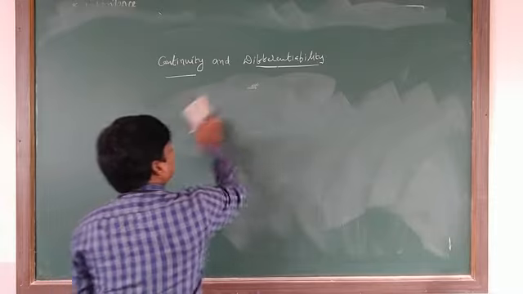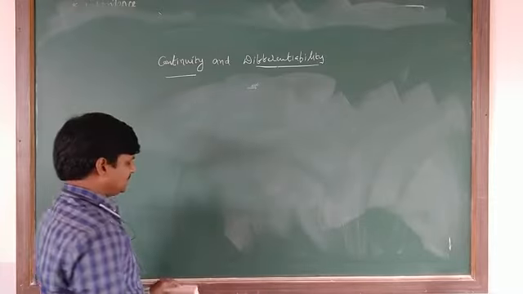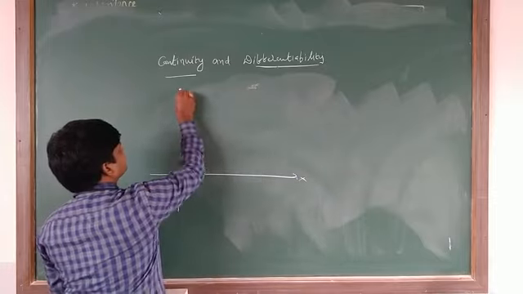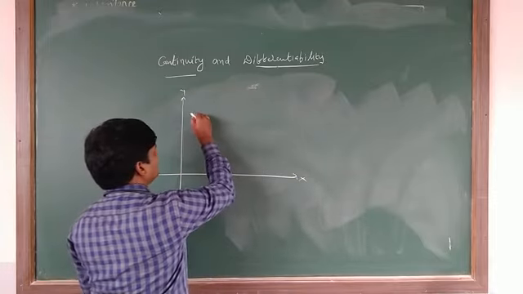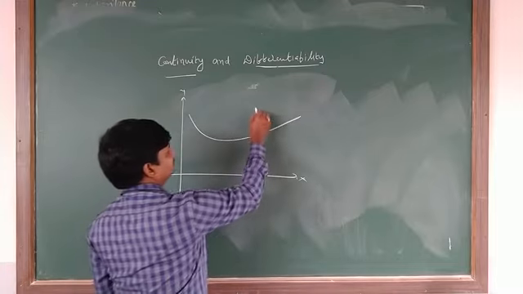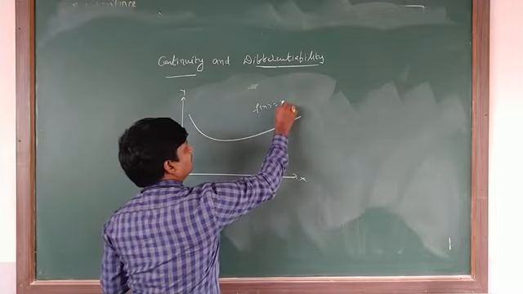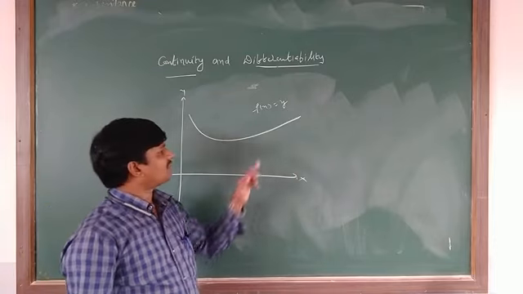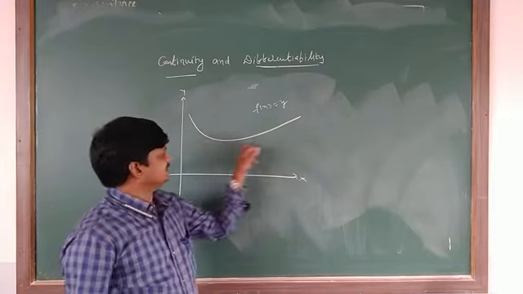I will draw the graph of this limit also. Just see, with the x-axis and y-axis. Suppose the function curve I am taking is like this. That means f of x, one curve is given. If you try to draw the graph of this function f of x, it looks like this.